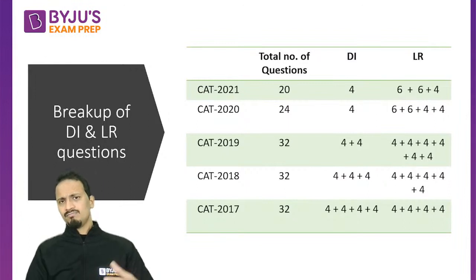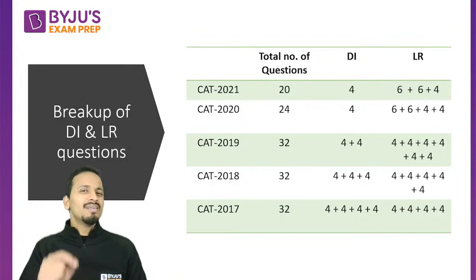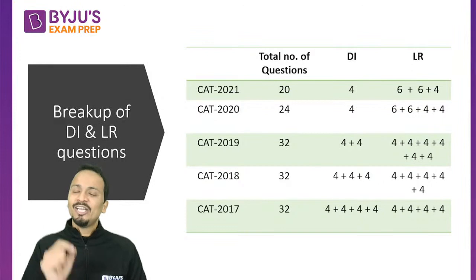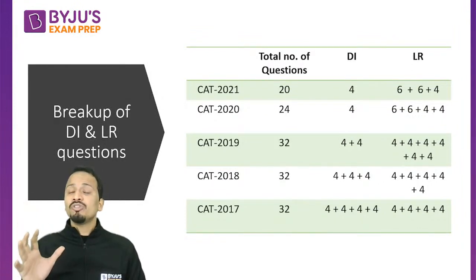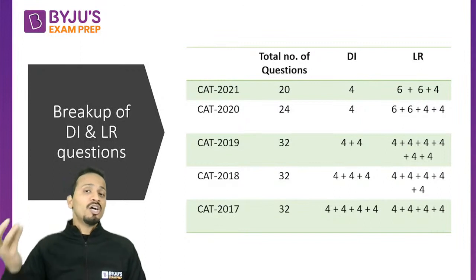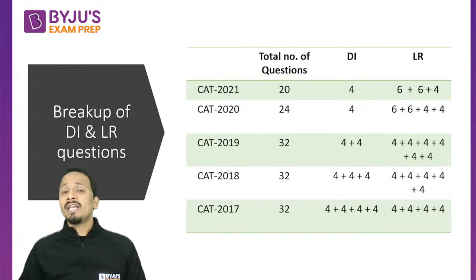Now, we have seen obviously the decrease in number of questions. That is absolutely fine. But how many questions should I attempt? How many questions should I target in order to reach that magic percentile of 90 or 95 or 99, or maybe more than that? So we are aiming at a big percentile in the LRDI section of CAT.